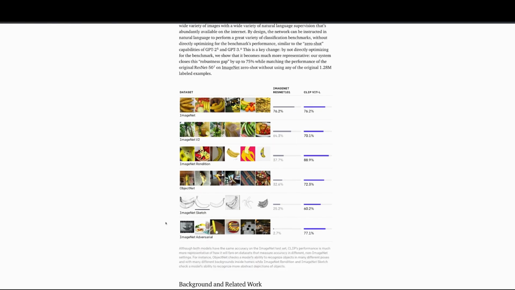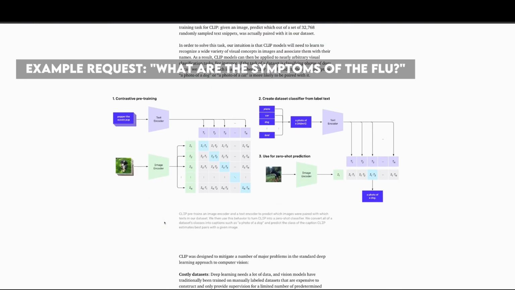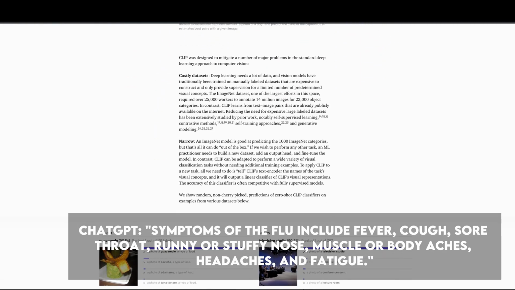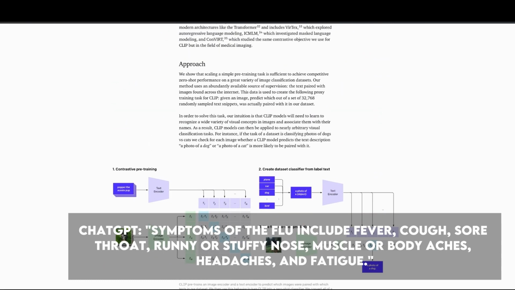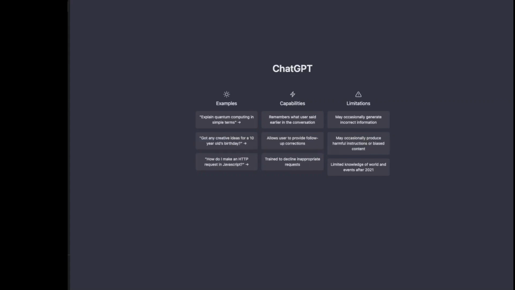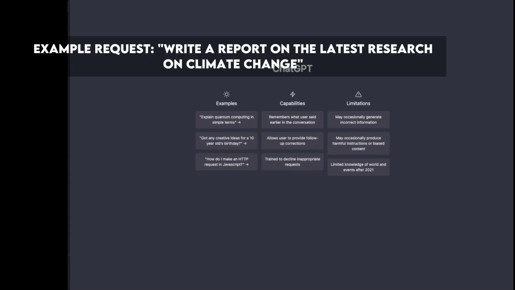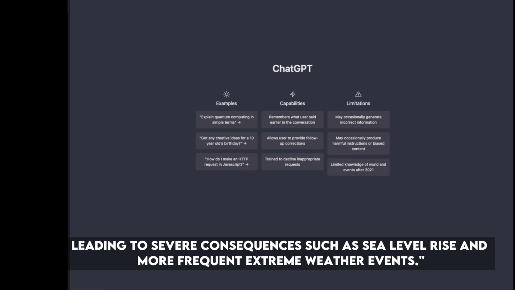Number 13. Providing medical information and diagnosis. Example request: what are the symptoms of the flu? ChatGPT: symptoms of the flu include fever, cough, sore throat, runny or stuffy nose, muscle or body aches, headaches, and fatigue. Number 14. Generating scientific reports. Example request: write a report on the latest research on climate change. ChatGPT: the latest research on climate change shows that the Earth's average temperature is rising due to human activities, leading to severe consequences such as sea level rise and more frequent extreme weather events.